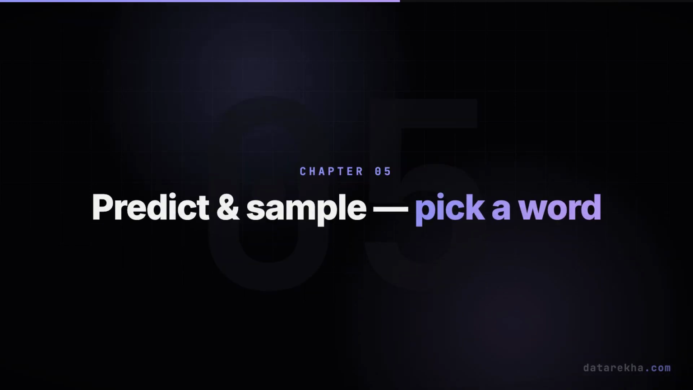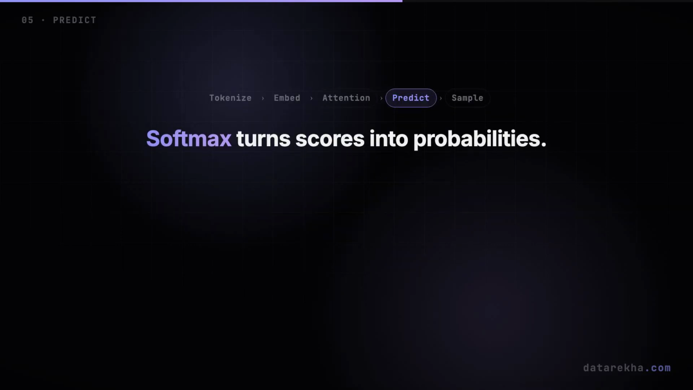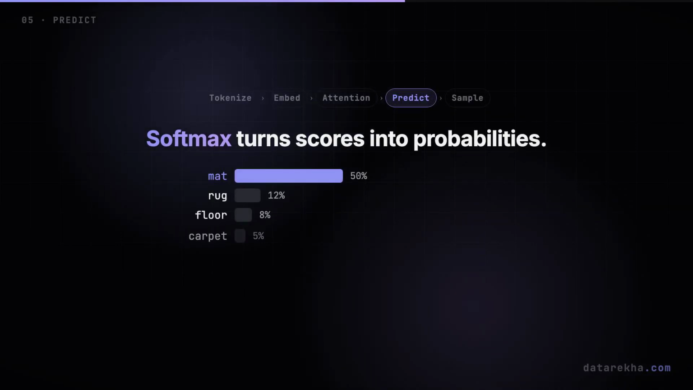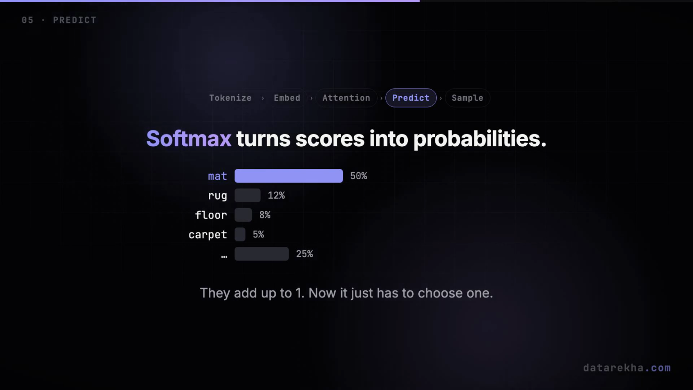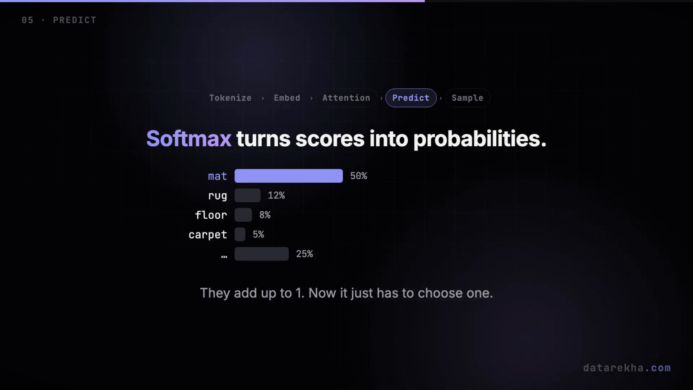Choosing the word. Those 100,000 raw scores get passed through a function called softmax, which squashes them into clean probabilities that add up to 1. Maybe Mat gets 50%, Rug gets 12, Floor gets 8, and there's a long tail of unlikely options. Now the model just has to choose one.